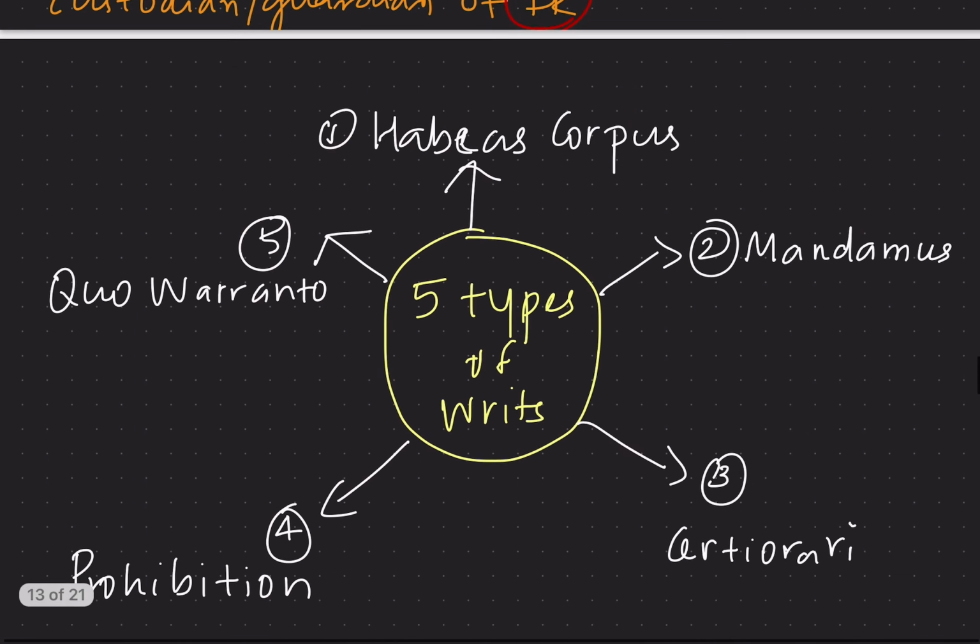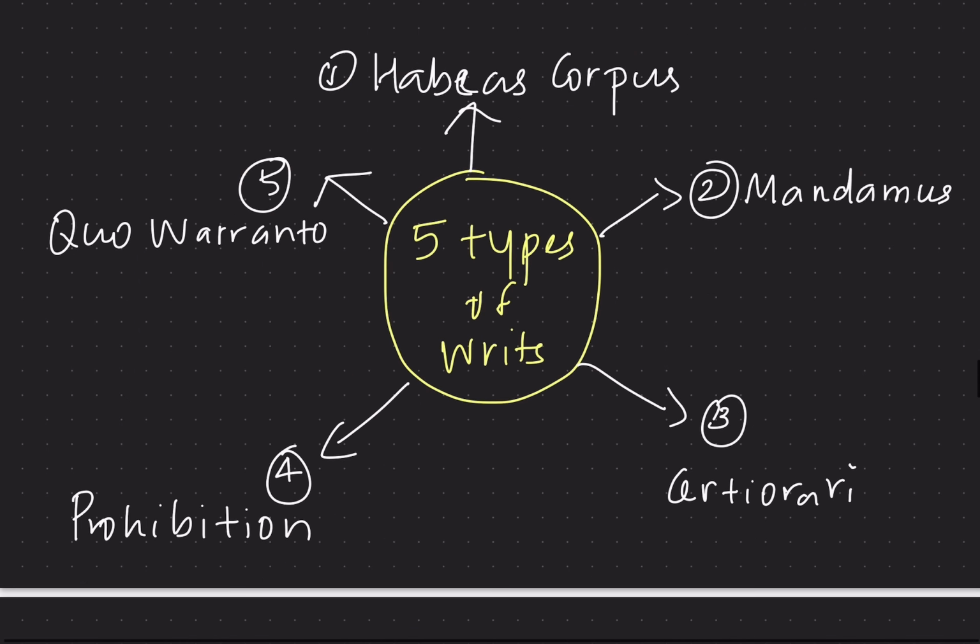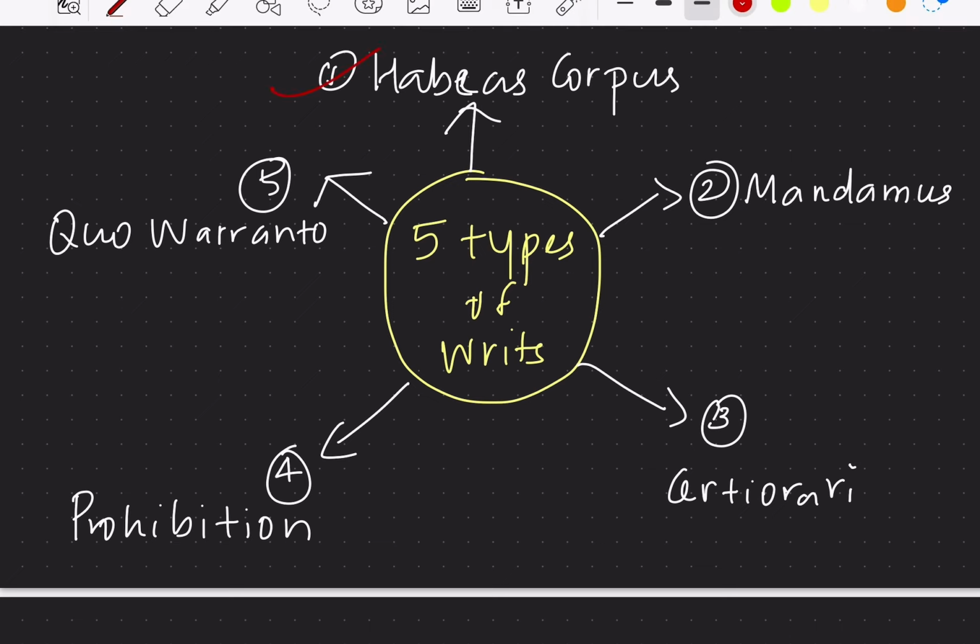Then what are the types of writs? Here the Constitution provides for 5 writs. The first one is habeas corpus, second is mandamus, third is certiorari, fourth is prohibition, and fifth is quo warranto. This list has to be remembered.